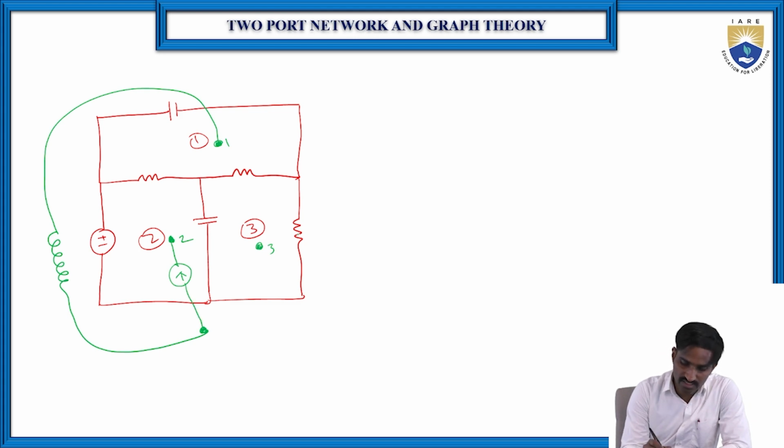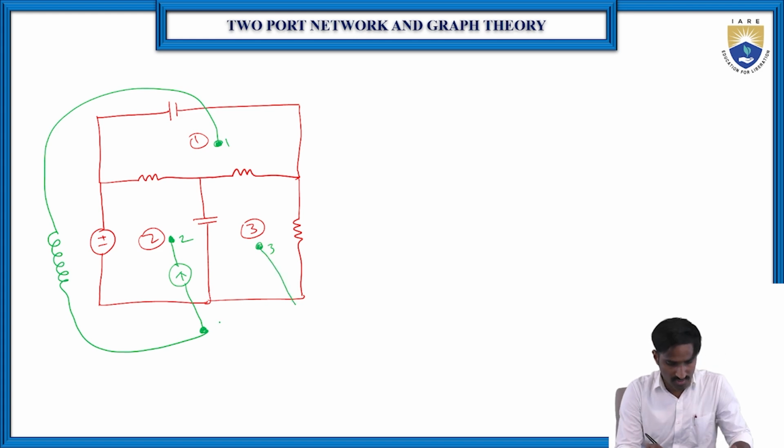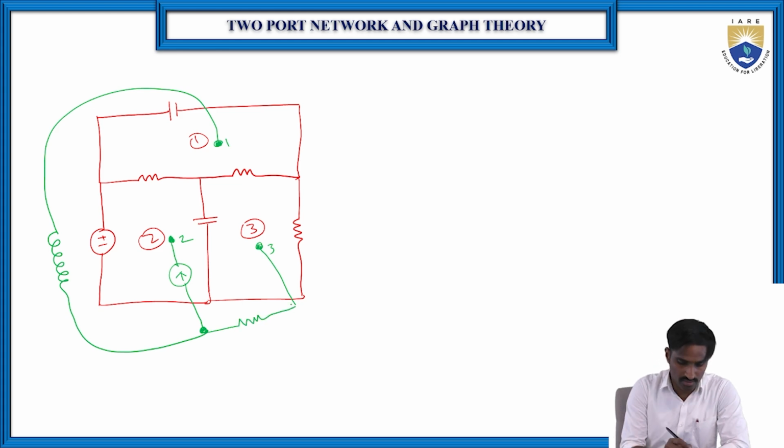And again, this resistor is exclusively connected to loop 3. So which means this can be connected like this. Okay. So this is L and this is I and this is G.